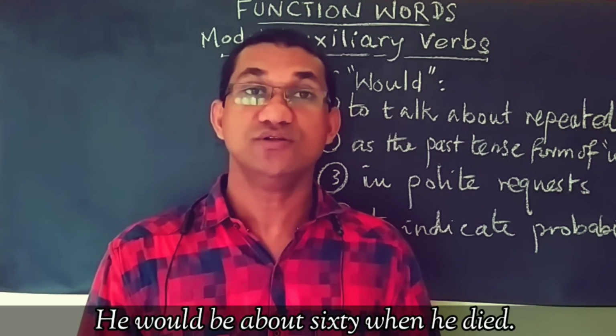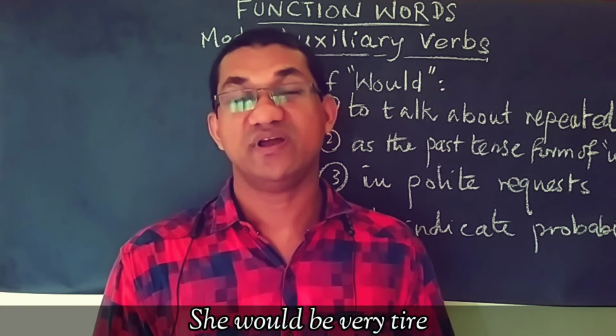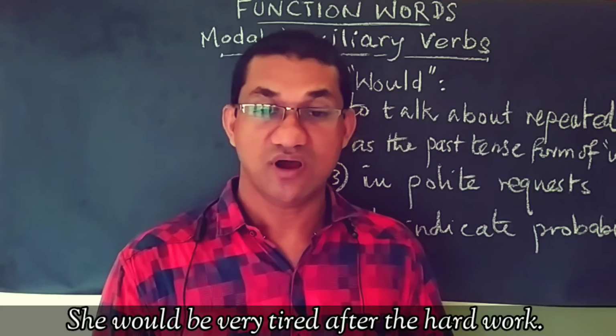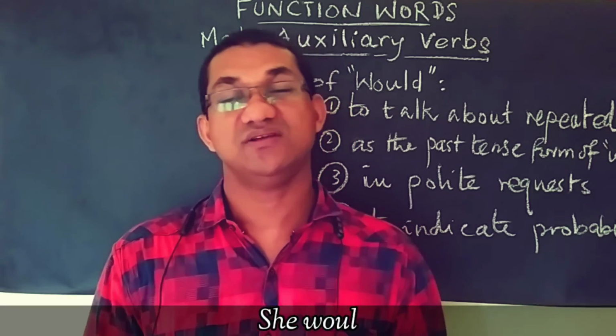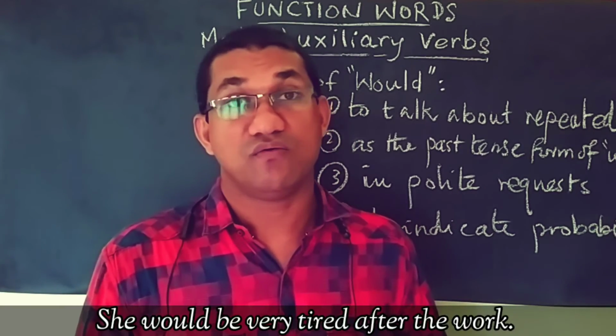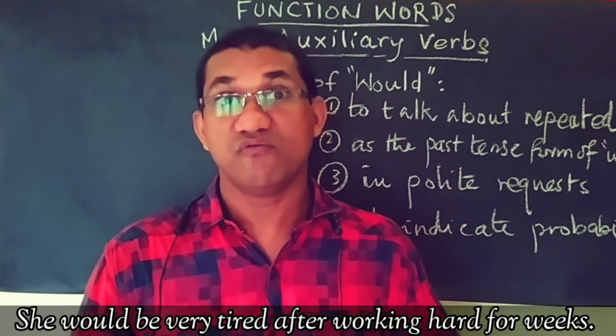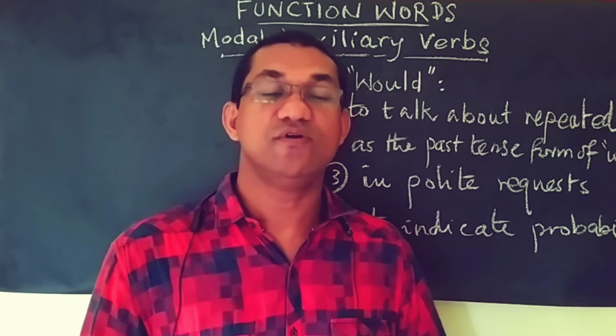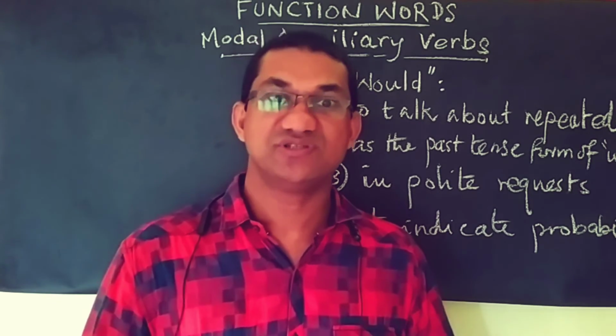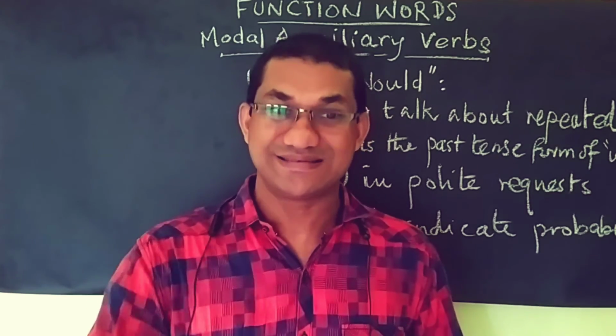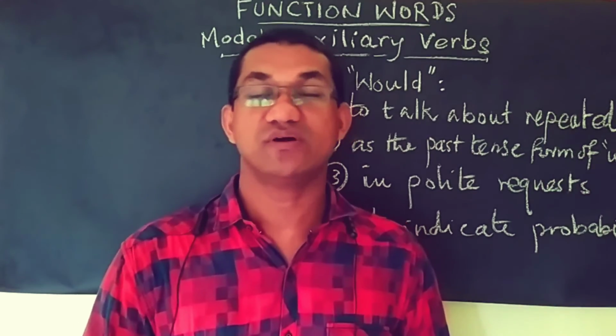Similarly, we would also say, she would be very tired after working hard for weeks. This is a likelihood, a possibility, a probability. So this is the fourth use of would, the auxiliary.